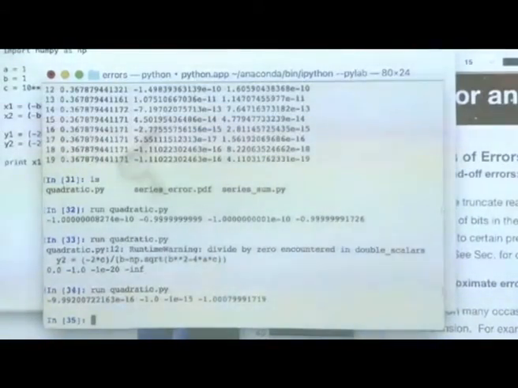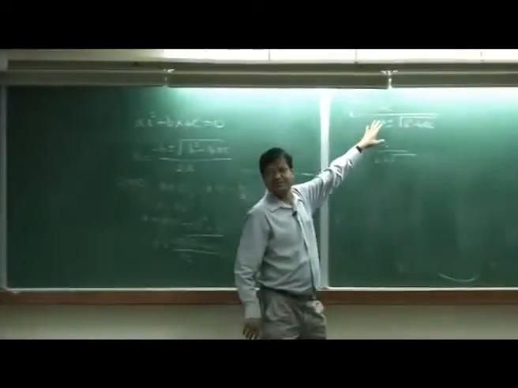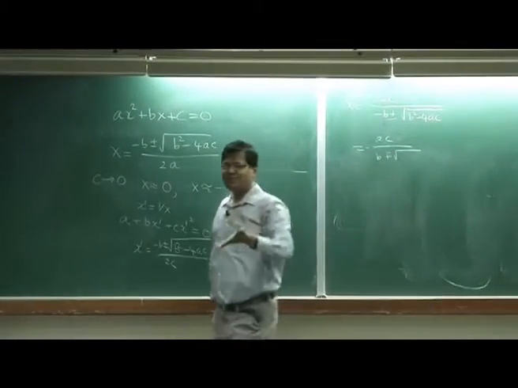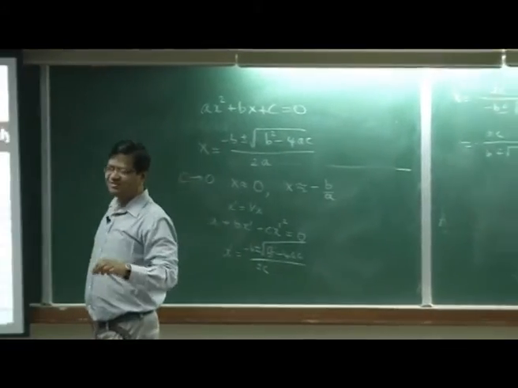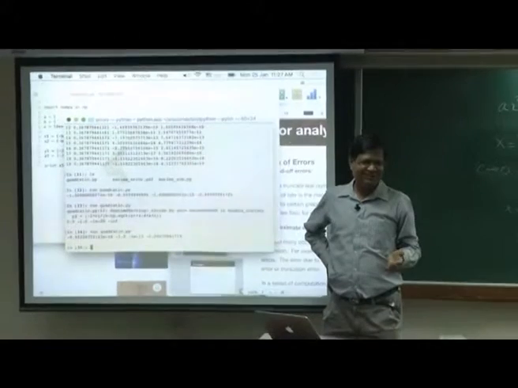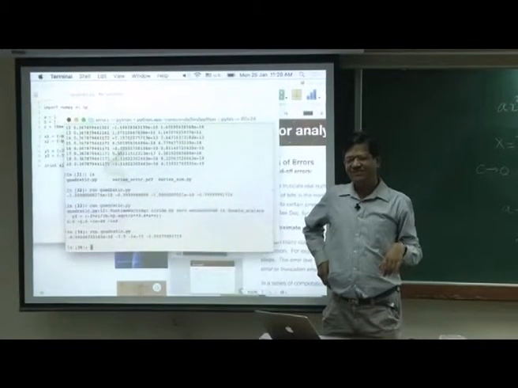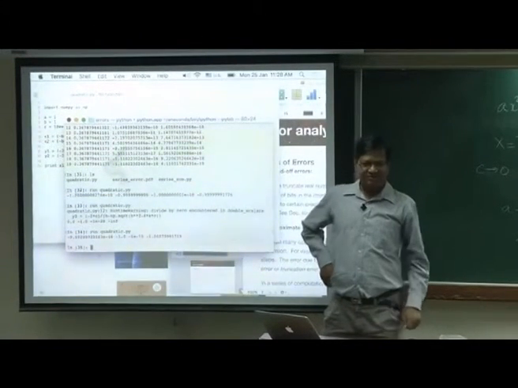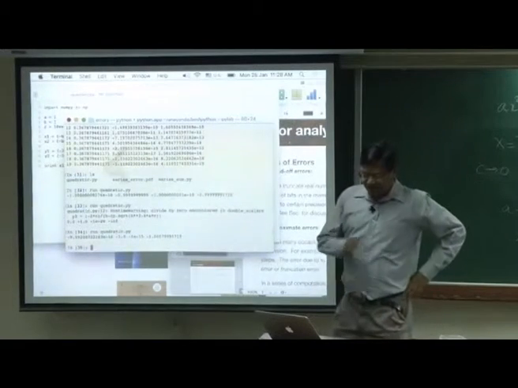Now, I may be asked why I am doing all this, but it turns out that this kind of thing will happen. In the homework for plotting you will get 1 by r for the electric field. You have to handle 1 by r, and you do not go close to the origin, you avoid the origin. Now, this is one example.